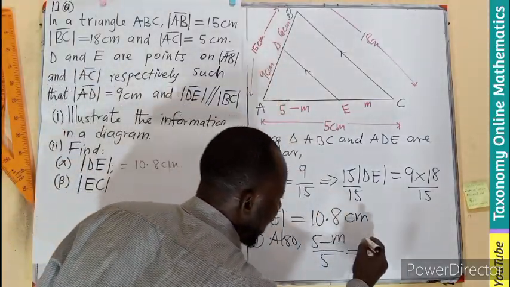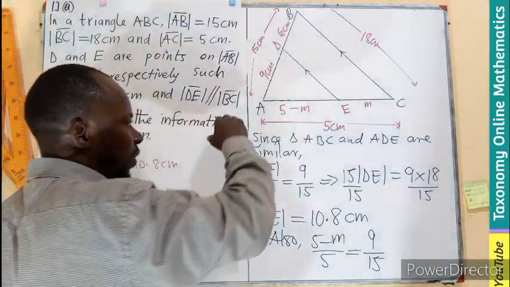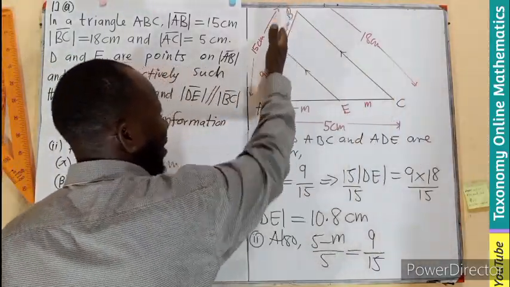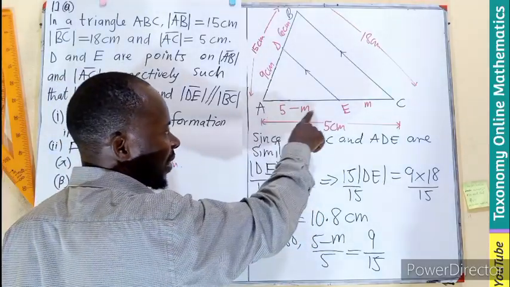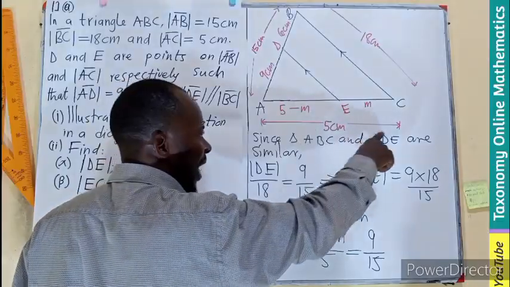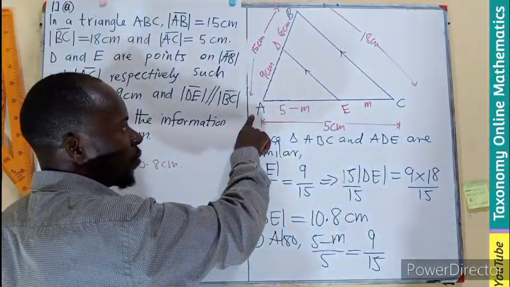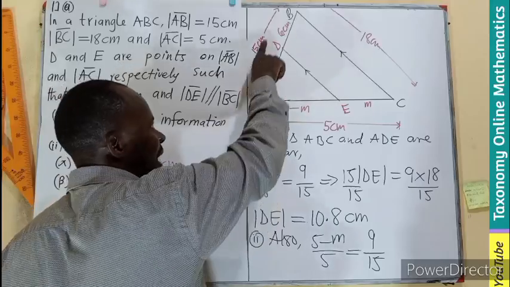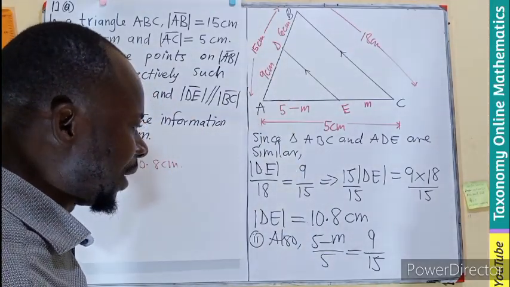So I am going to use 9, then 15, meaning I am using the horizontal and the slant side. Corresponding sides, right? So the smaller side of the smaller triangle divided by the bigger side, equals the ratio of the smaller side divided by the horizontal. I guess that will also give us the same value.